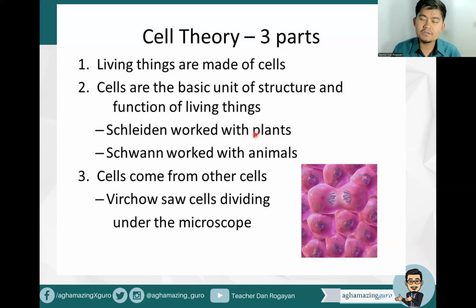Schleiden actually focused on plants, while Schwann worked with animals. So Schleiden, plants; Schwann, animals. Just in case the board exam would ask about these proponents which built the cell theory. The third, these cells come from other cells, which was stated by Rudolf Virchow. He saw cells dividing under the microscope.